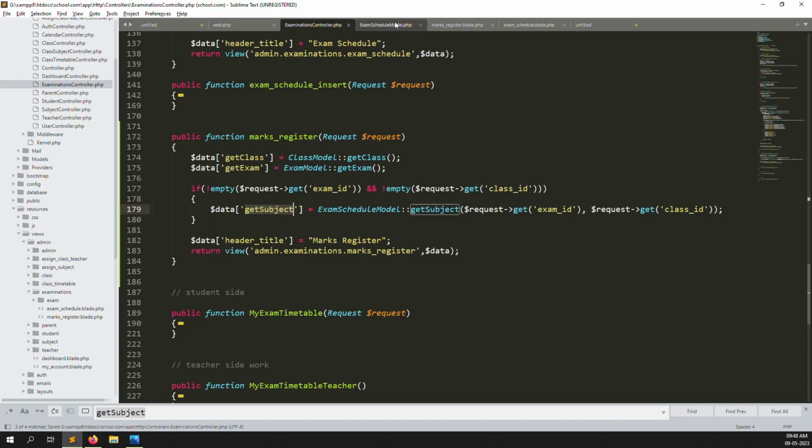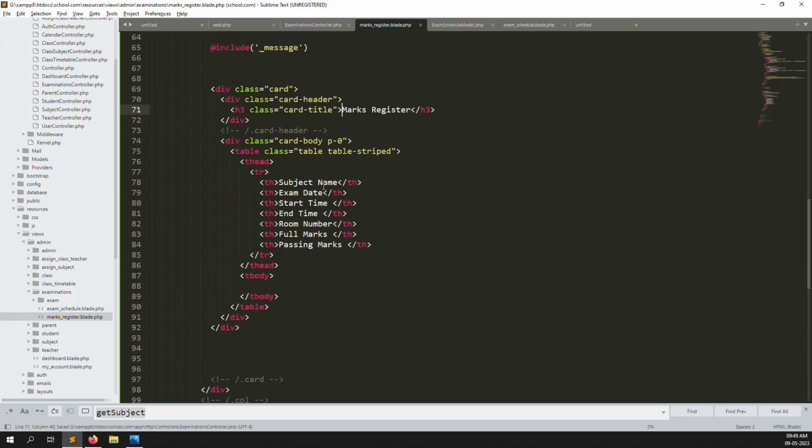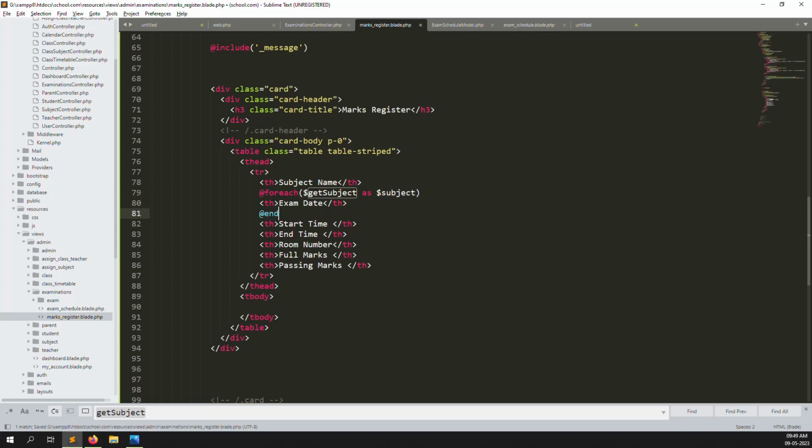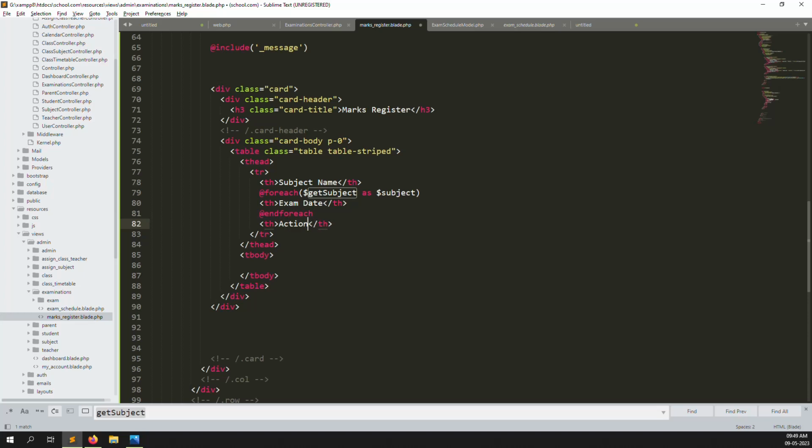Okay, so just go back again and go to mark register, and we can make a foreach loop here. For each $getSubject as $subjects. Here make an end foreach. And I just remove, and here is the action. The last column is an action because we need to save row by row, otherwise this data is big, so the post method cannot work all at the same time. So we can save all the data row-wise.